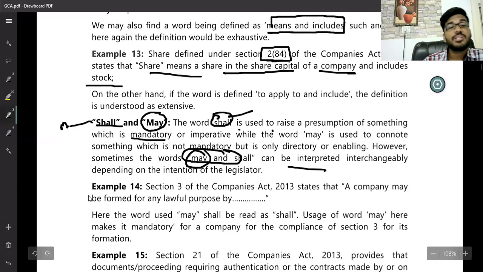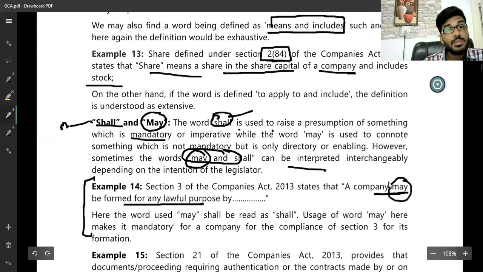Best example, Section 3 of the Companies Act: a company may be incorporated for a lawful purpose. Here, what does may mean? Can it be incorporated for an unlawful purpose also? No, sir. So we mentioned the word may, but it can be treated as shall.